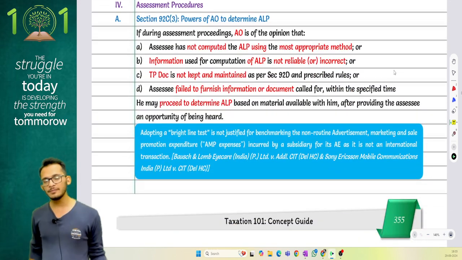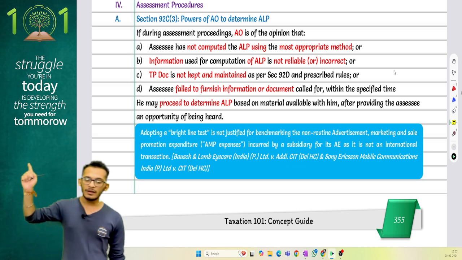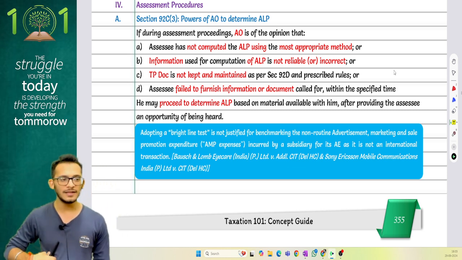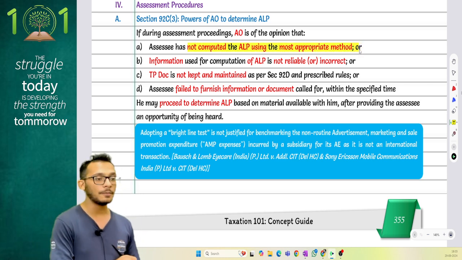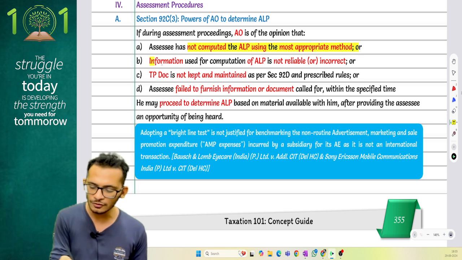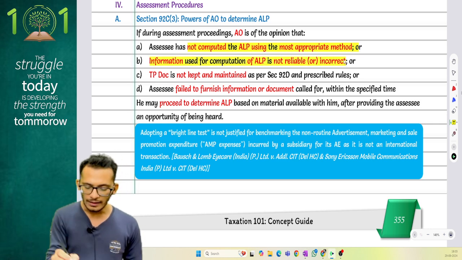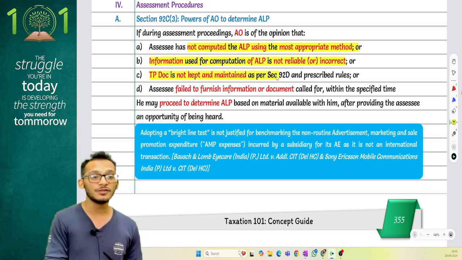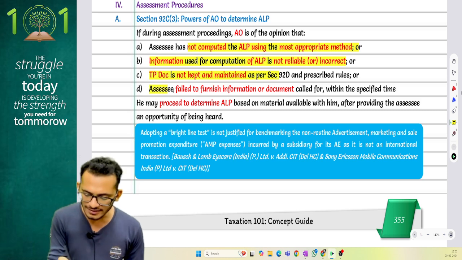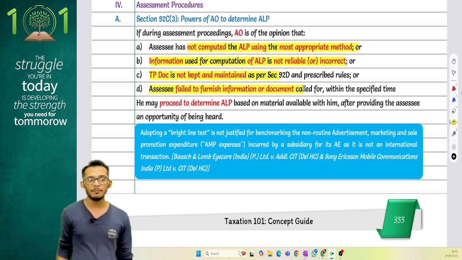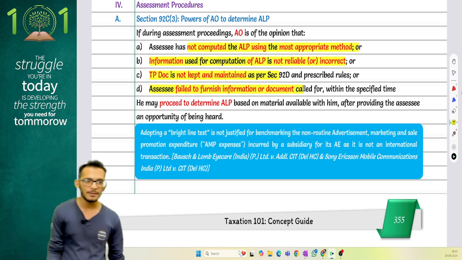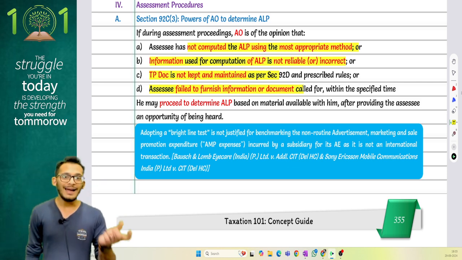Yes, during an assessment procedure, the assessing officer can do a transfer pricing adjustment if he is of the opinion that the assessee has not computed an ALP using the most appropriate method, the information used for the ALP is not reliable or correct, the TP documentation is not maintained and kept as per the required provisions, or the assessee has failed to furnish the information when called for. The assessing officer will then be given powers to propose a transfer pricing adjustment as per his method.